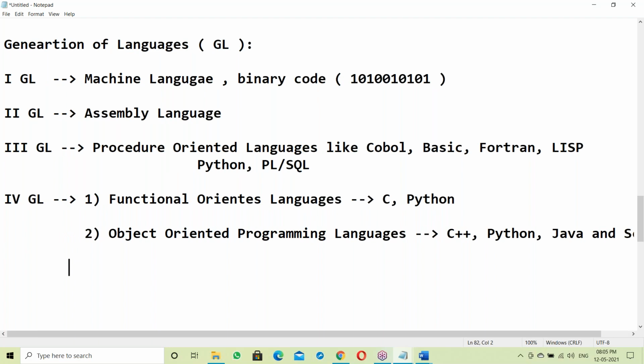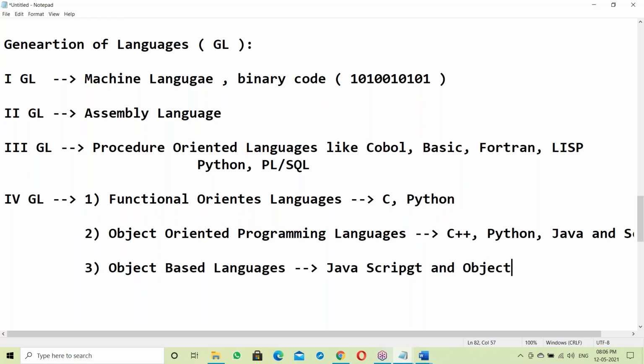Third one: object based languages. It's JavaScript and Objective-C. Objective-C is used in Android application development.